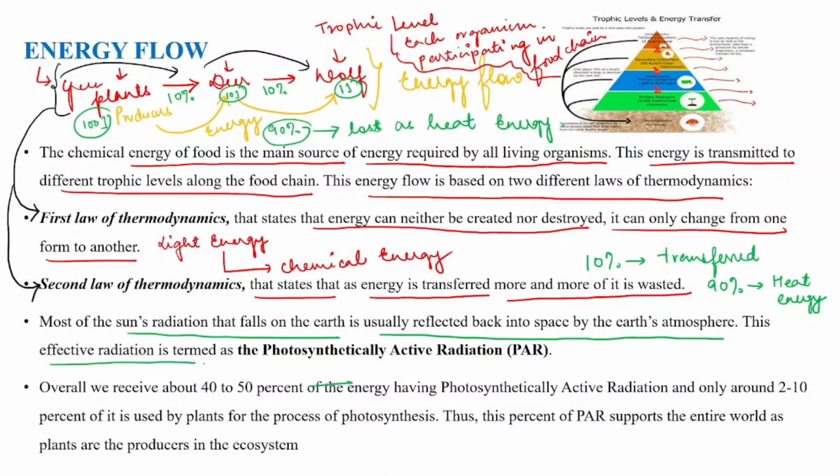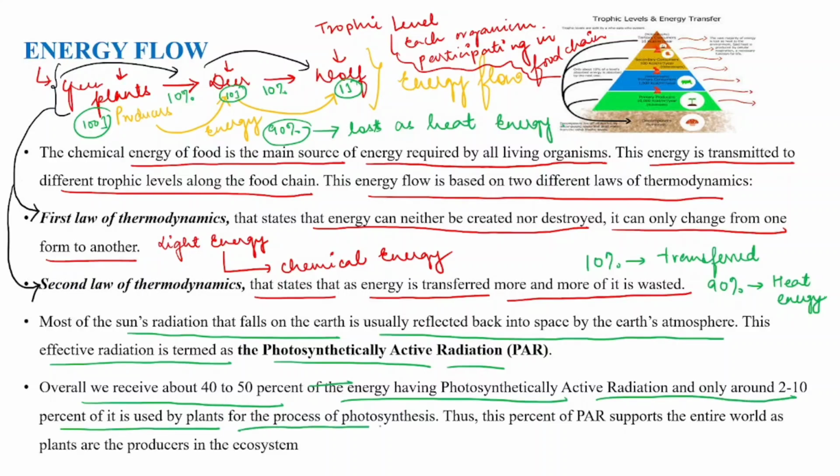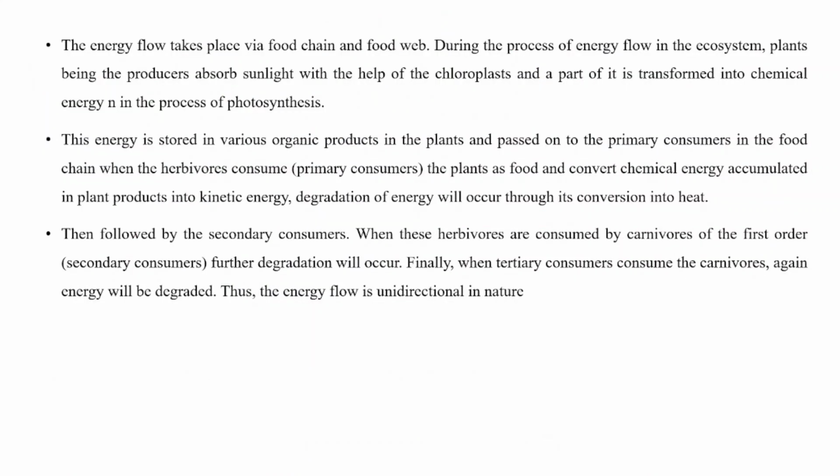Most of the sun radiation that falls on earth is usually reflected back into space by the earth's atmosphere. This effective radiation is termed photosynthetically active radiation. Overall, we receive 40 to 50% of the energy as photosynthetically active radiation, and only around 2 to 10% of it is used by plants for photosynthesis. Thus, this percent PAR supports the entire world as plants are producers in the ecosystem. Clear?